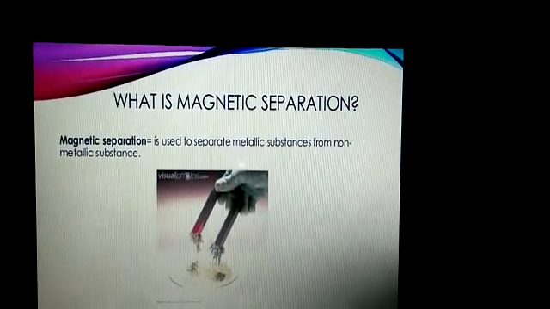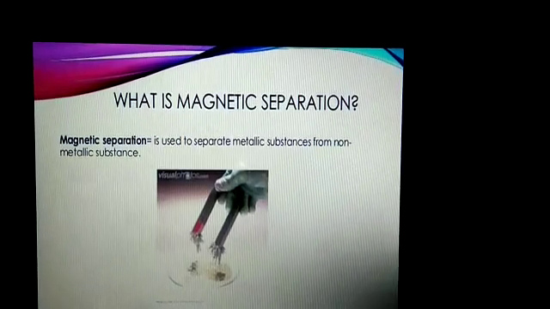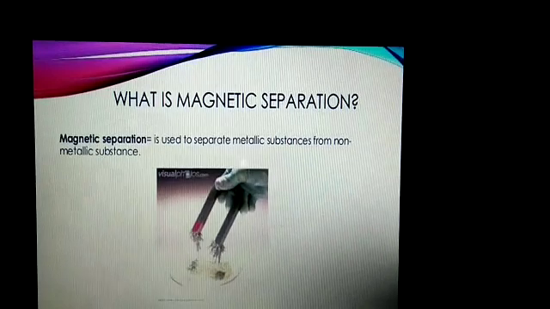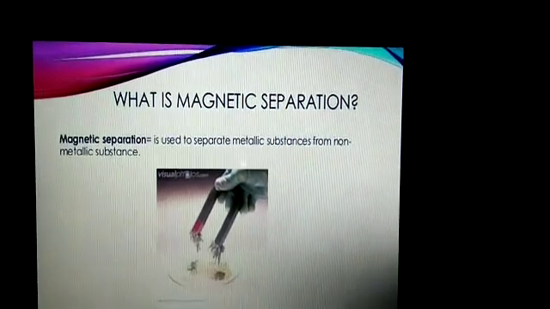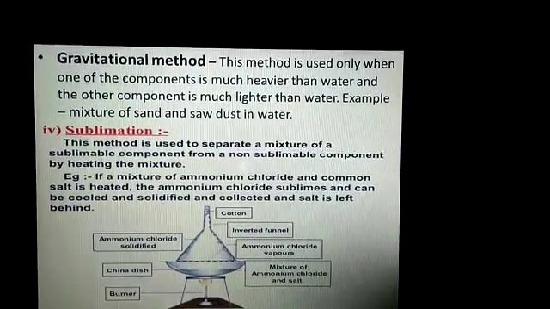It means if any mixture has some metallic substances in it, the metallic substances can be easily removed by magnetic separation. The next is the gravitational method.